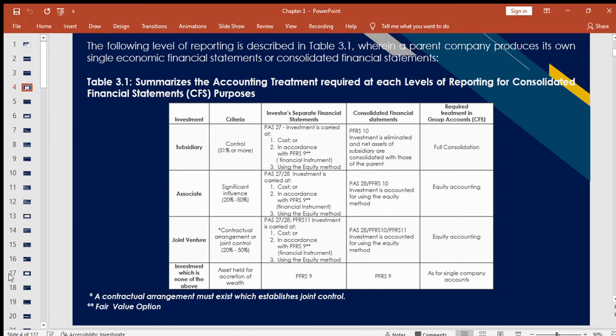Then for investment in associates, as per PAS 28, investments are accounted for using the equity method. For our accounting treatment for investments in subsidiary, it is full consolidation, while the others are under equity accounting.